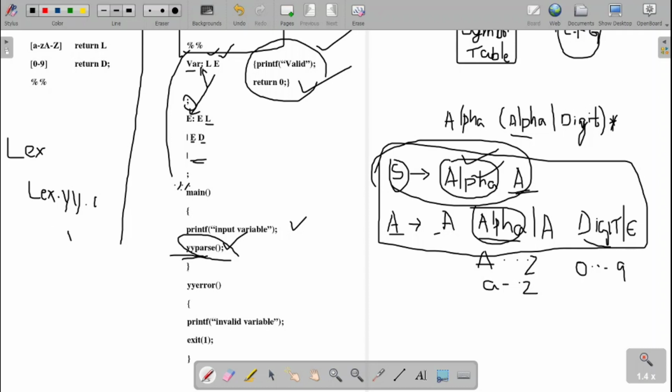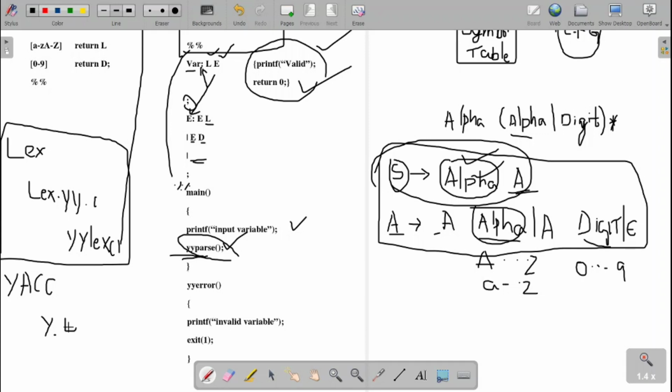This program will have the function YYLex, which we call from the main program. When the same thing goes to the Yawk, it is converted into a C file called y.tab.c.